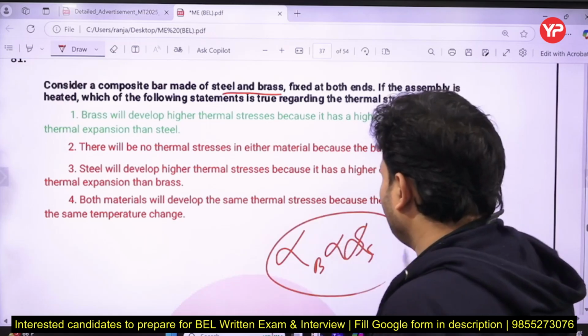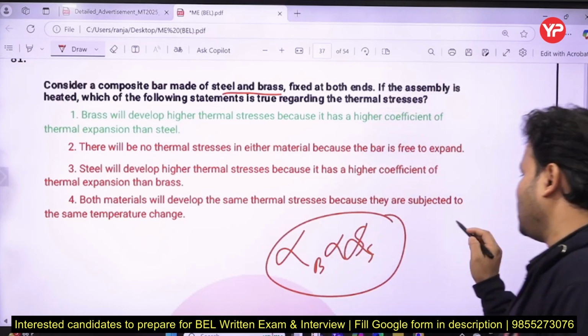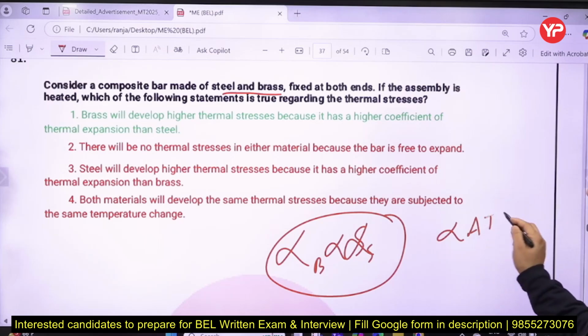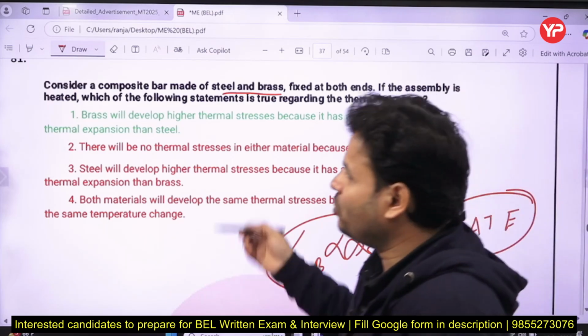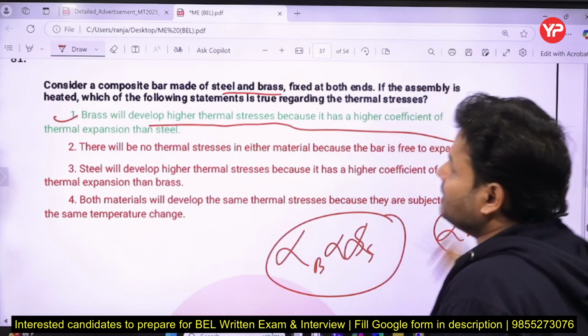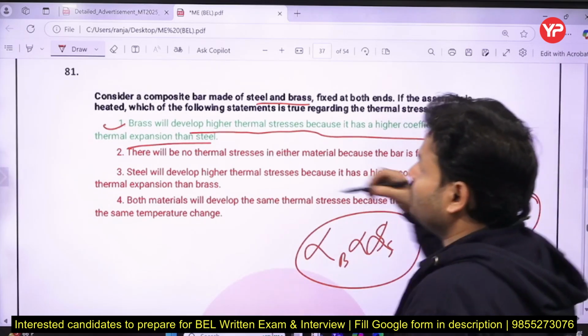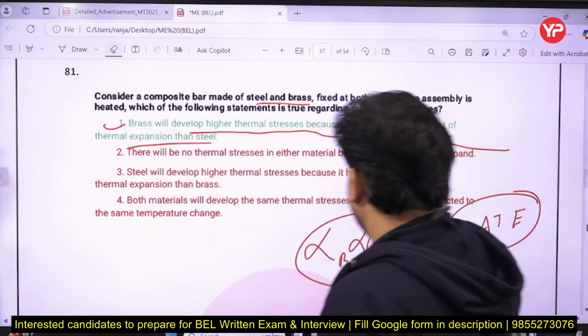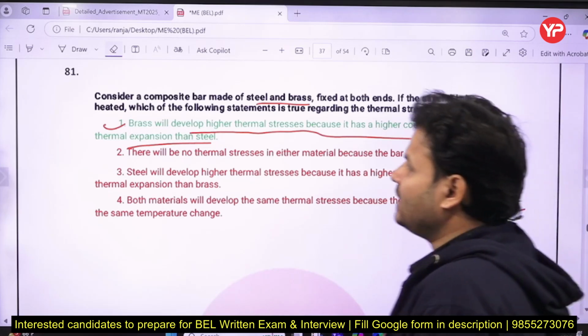Alpha of steel, you know. And if you talk about thermal stress, it is alpha delta T into E, you are going to get alpha delta T and E. If alpha is more, obviously it will have more. So brass will have higher thermal stress because it has a higher thermal expansion than steel. So the correct answer will be A for apple.